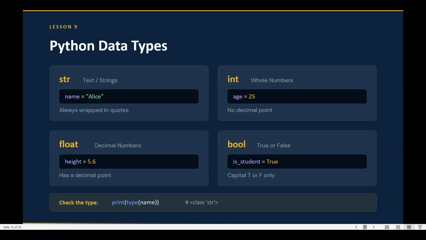Then there is one more, the Boolean data type. The Boolean data type will give you only True and False, with a capital T or F. You can use it if you want to declare true or false for some expression. So these are some data types.